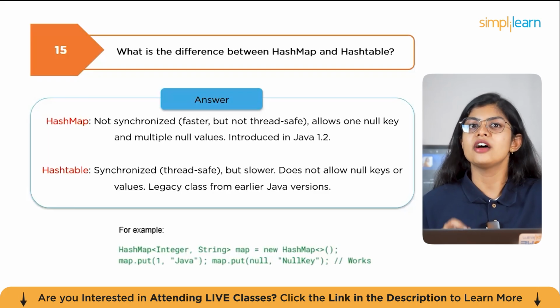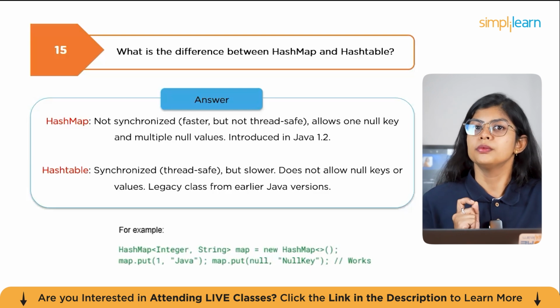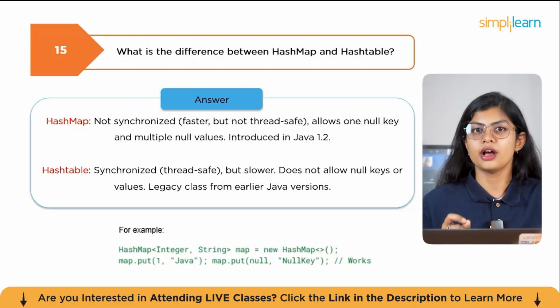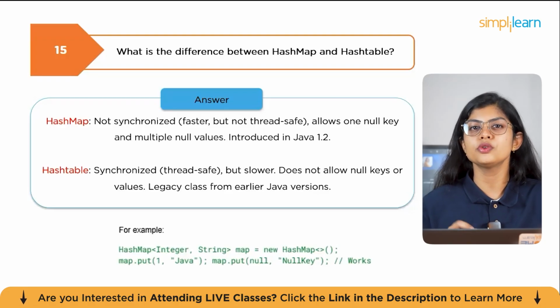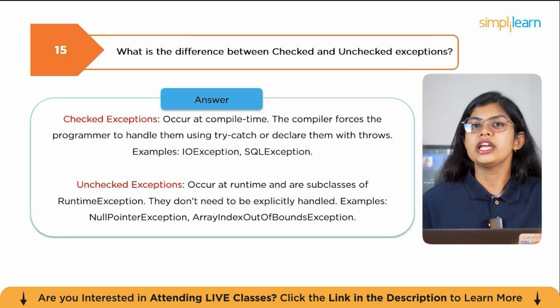For example, we have Map<Integer, String> map = new HashMap<>() and map.put(1, "Java"), also followed by map.put(null, ...), which works. In modern multi-threaded applications, ConcurrentHashMap is often preferred over Hashtable because it provides better performance with thread safety. Checked exceptions occur at compile time.